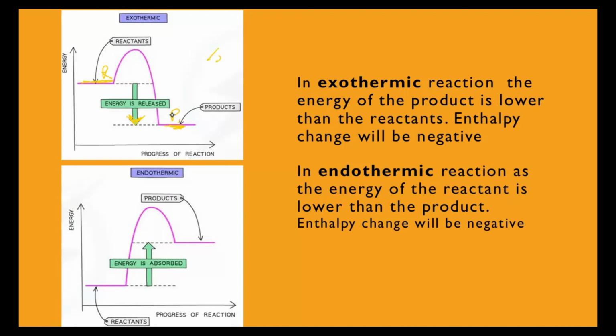So in a 3-mark question, what you are supposed to do is you have to label the axis, number one. So on the y-axis, you always have to show the relative energies of the reactant and product. And on the x-axis, you always have to show the progress of reaction. That's more or less like time. Now, after that, you have to show the relative energy levels of the reactant and product.